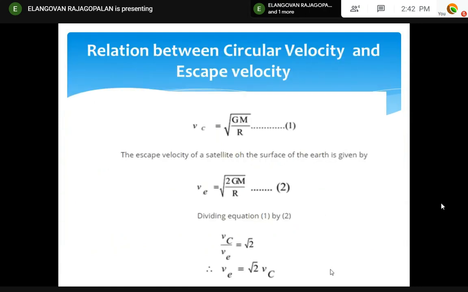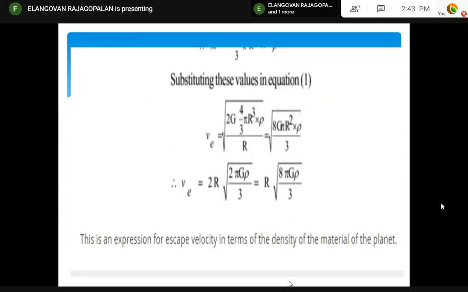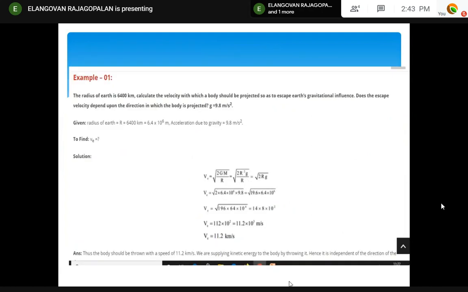Right? So there is another equation relating circular velocity and the escape velocity. Remember, circular velocity, not elliptical velocity. The circular orbital velocity and the escape velocity: V escape is equal to root 2 times V circular, where V circular is equal to root of mu by R. That's all. Very simple. Don't worry about the derivation.